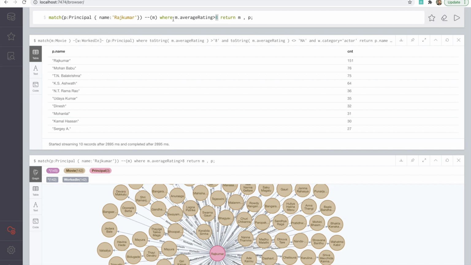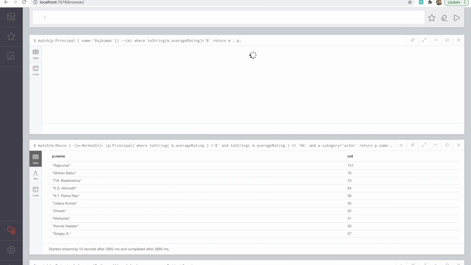Let me make it a string comparison, so that if there is something which is a string and something which is an integer, both of them come in the same category. Okay, so if it is greater than 8, let's try to find all such movies.